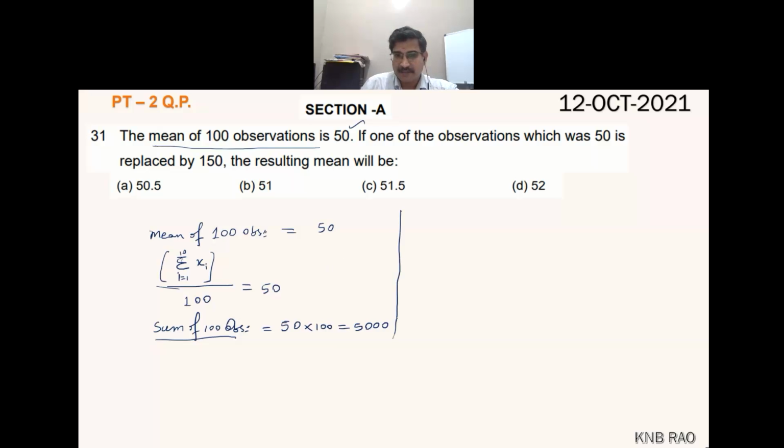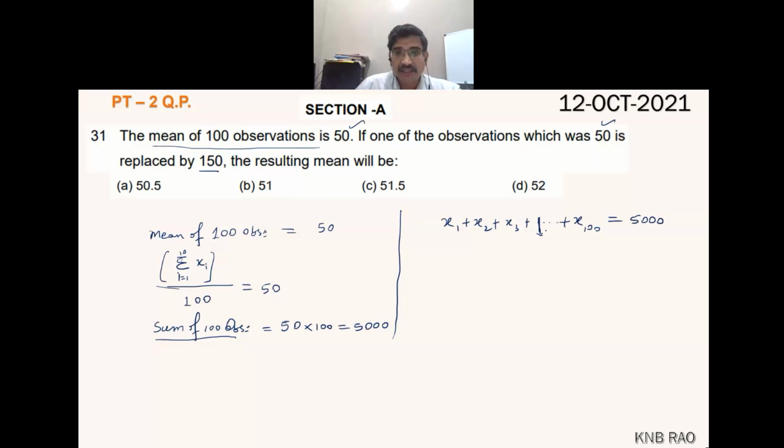From the second statement, observations x1, x2, x3, x4, and so on up to x100, their sum is 5000, whereas out of these, one fellow, we do not know who, maybe somewhere in between, x1 or x2 or anyone, that one fellow actually took 50, but now it is replaced by 150.